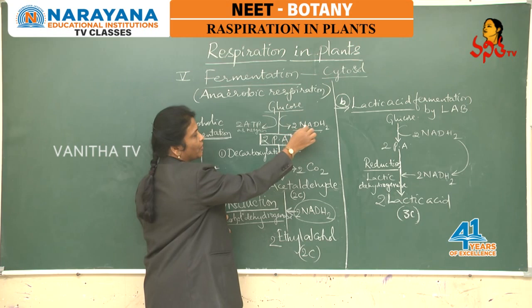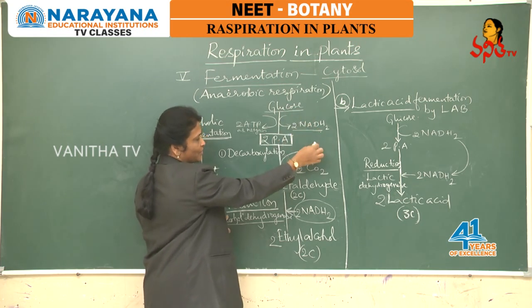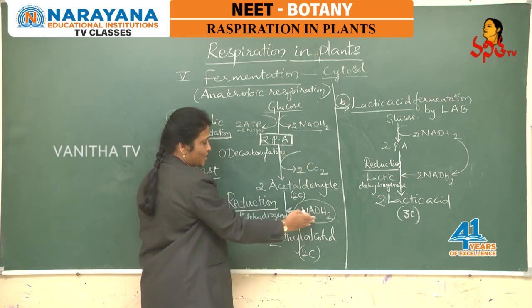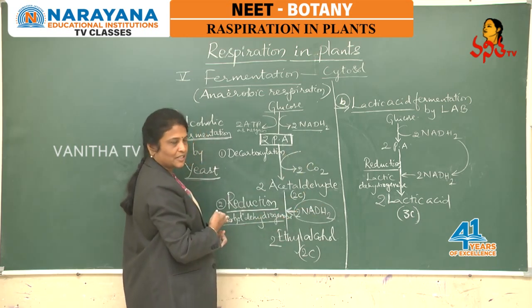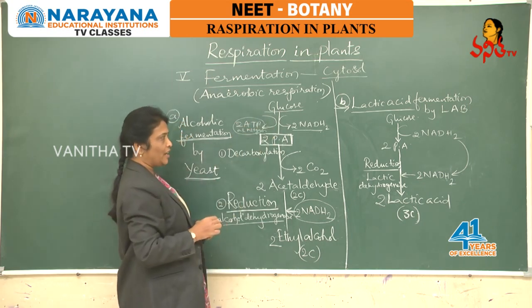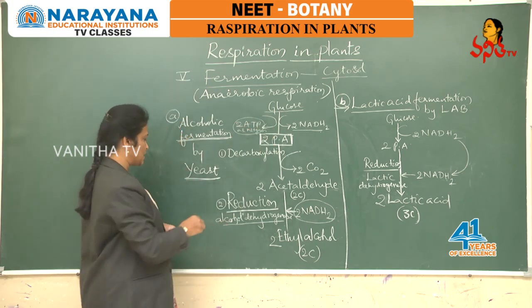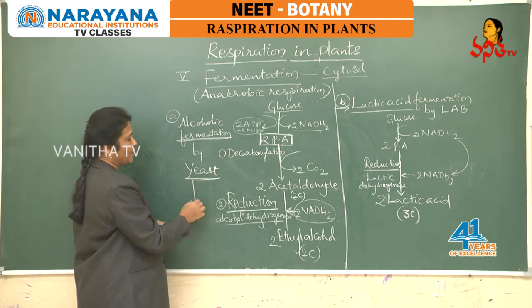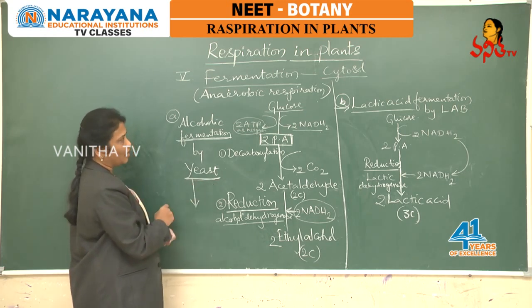The 2 molecules of NADH formed during glycolysis were already added to the cytosol, and they are utilized during the reduction process. Whatever the 2 ATP as net gain added to the cytosol during glycolysis, that is the net gain of ATP molecules if one glucose undergoes anaerobic respiration in yeast cells.